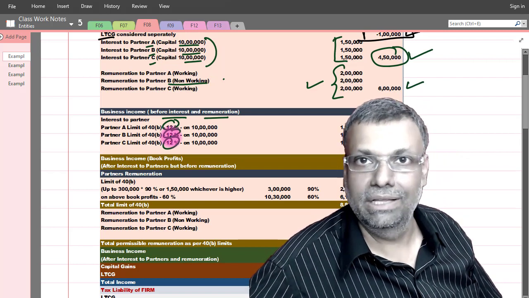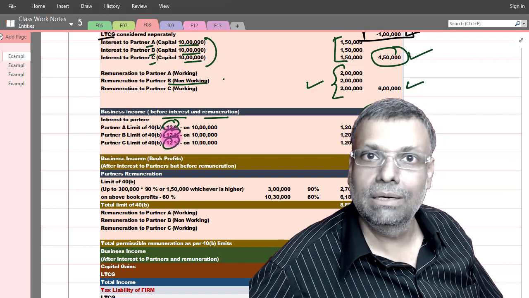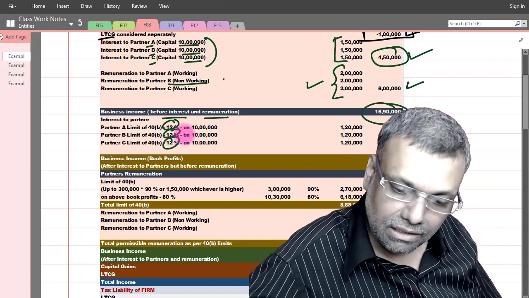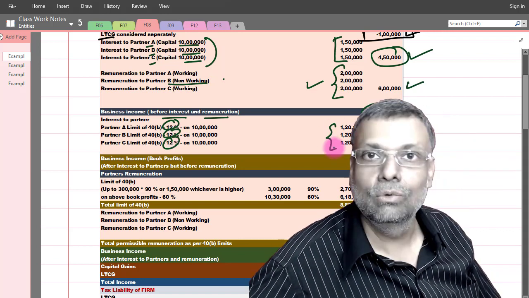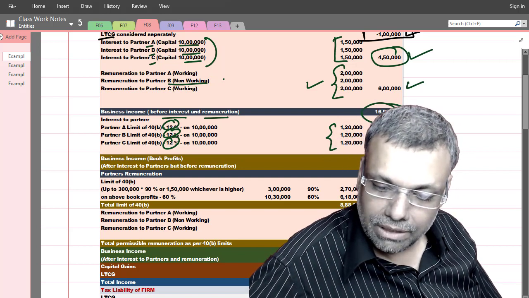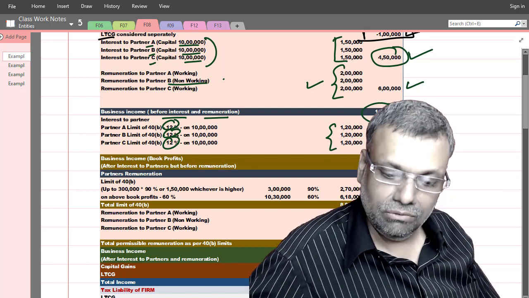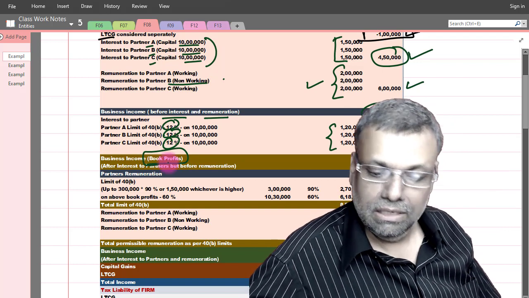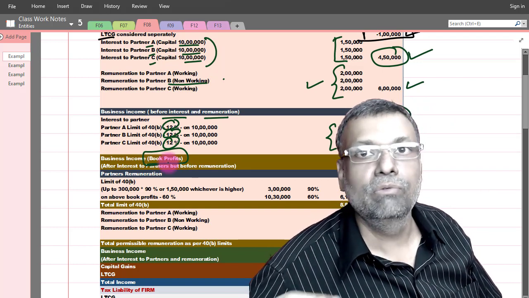All those conditions should of course be there. So all those things are assumed, that authorization in the partnership deed and all that. So I give a 12% deduction with respect to interest to partners. After giving the deduction, whatever figure I get, I call it the book profit. Book profit is the profit immediately before remuneration.